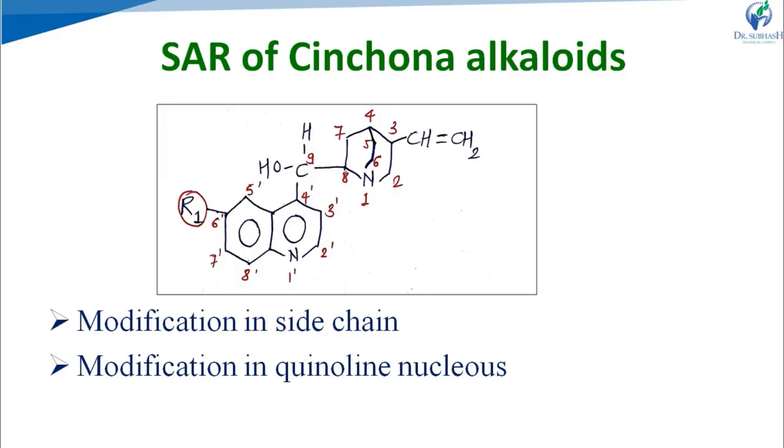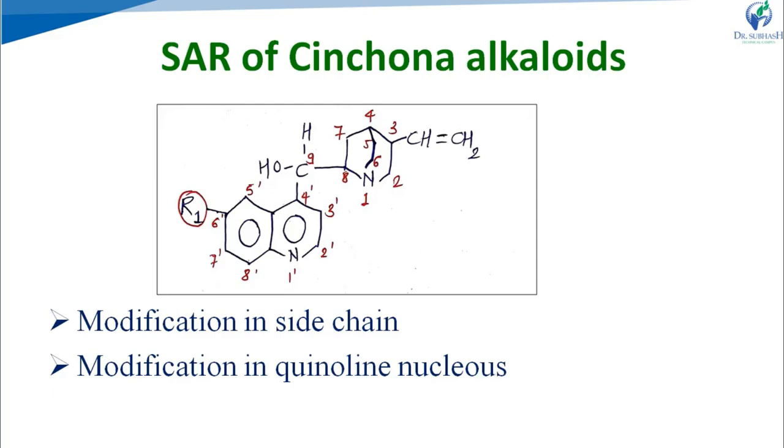There is a side chain attached at the 4th position of the quinoline ring. Right? At the 4' position of the quinoline ring, there is a side chain. In the side chain, one non-aromatic heterocyclic ring is present. Right? In this ring, at the 3rd and 4th positions, asymmetry is produced. Right? At the 3rd and 4th positions, a chiral center is produced. Right? This asymmetry is not essential for the anti-malarial activity.